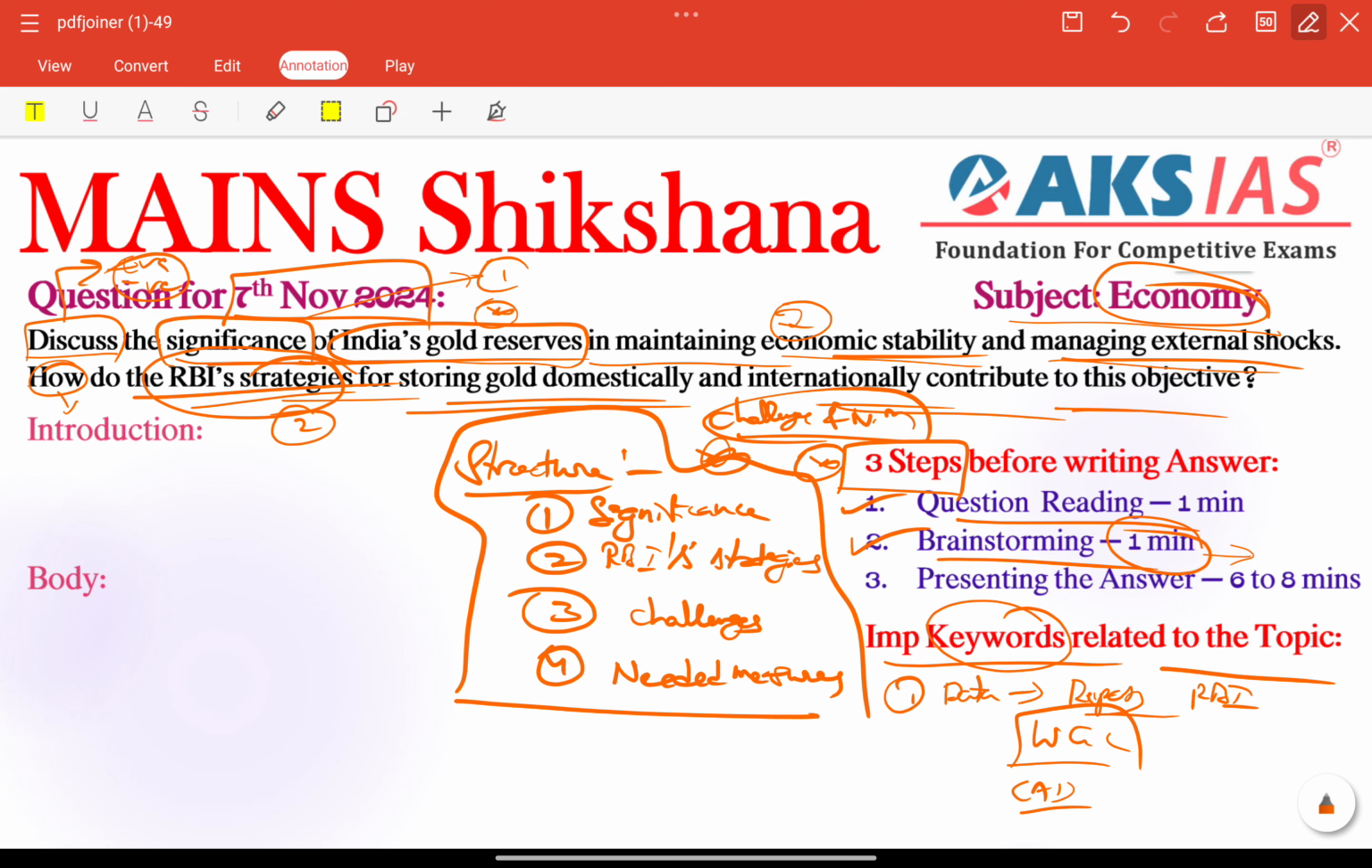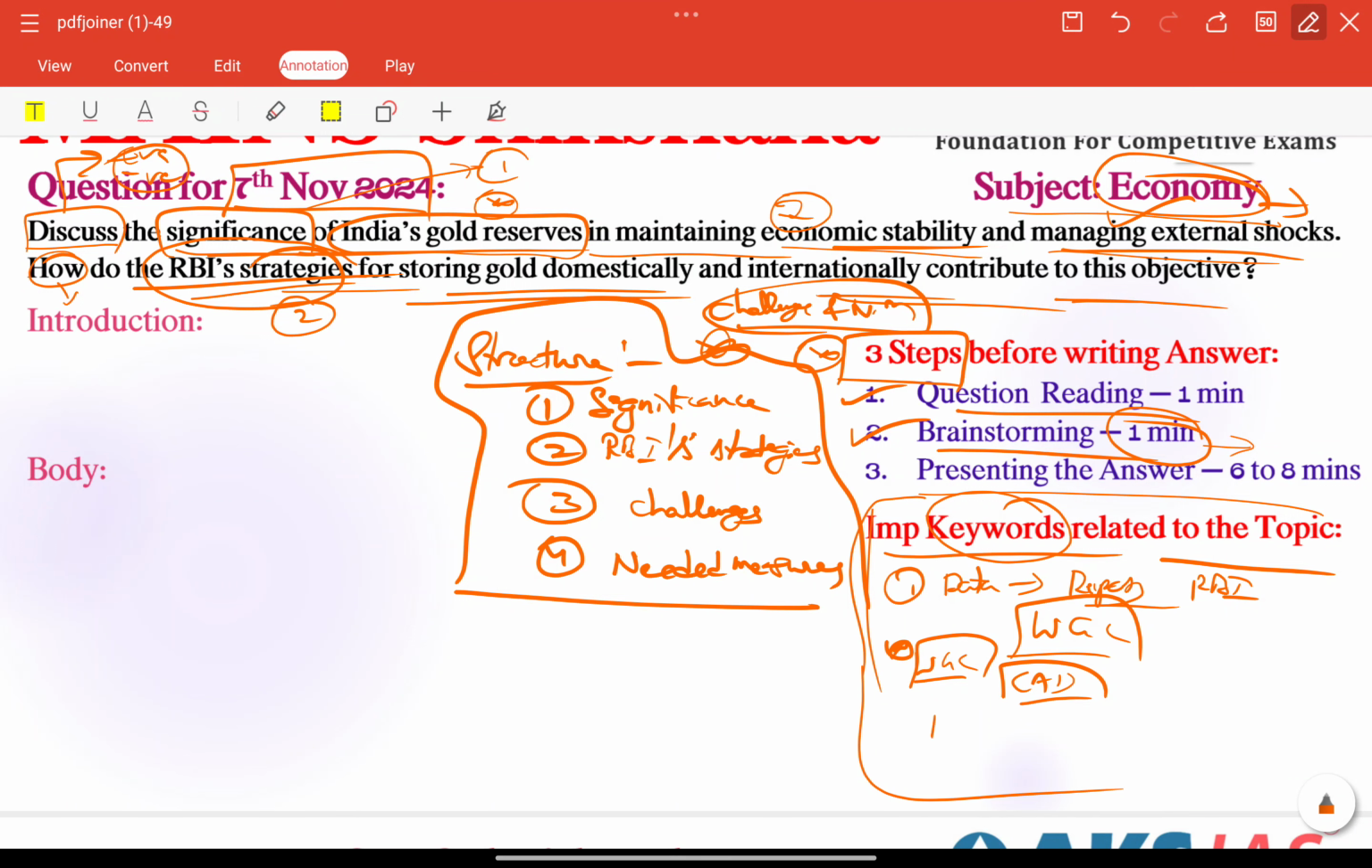or we can add global gold price volatility related issues also. Facts also we can include here. Some examples like World Gold Council related important initiatives or fluctuations, gold price fluctuation related issues, data also, facts also need to be included here and there. So very importantly, as this question is related to the economy part, compulsorily we need to add so much data and facts here.